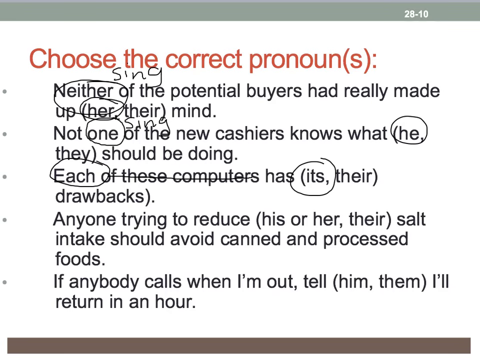Anyone trying to reduce his or her or their salt intake should avoid canned and processed foods. Anyone is our antecedent. Notice the one, which makes it singular, so his or her would be the correct choice for the pronouns here. If anybody calls when I'm out, tell him or them I'll return in an hour. So anybody is the antecedent here, so we have to choose him as the only correct choice since it is singular, referring back to the singular antecedent.